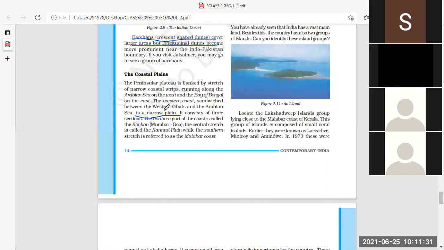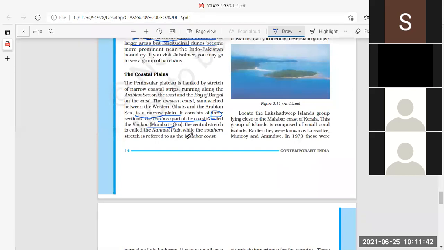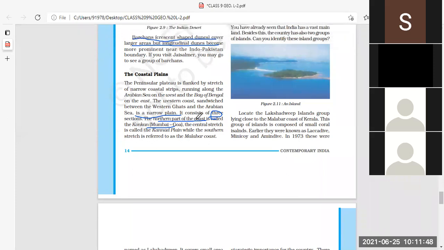Now this part consists of three sections. Which are these three sections? The northern part of the coast is called Konkan. Konkan means the Mumbai and Goa region. The Mumbai-Goa region is called the Konkan area. So the northern part of this coast is called Konkan.